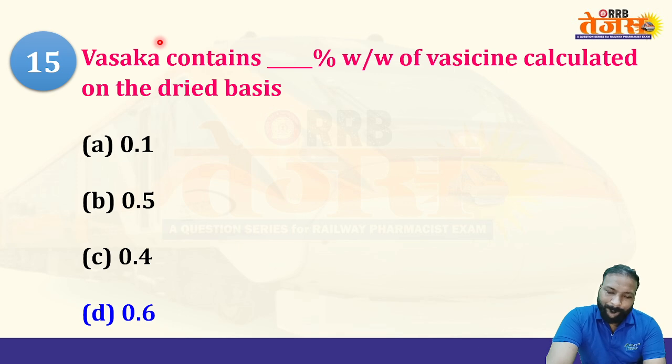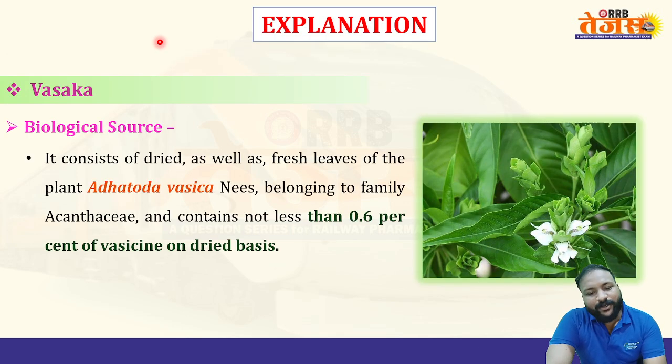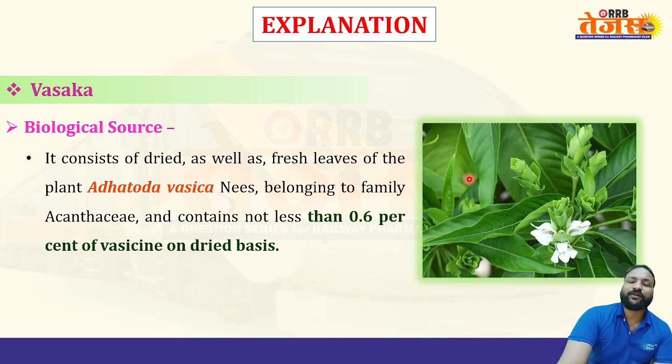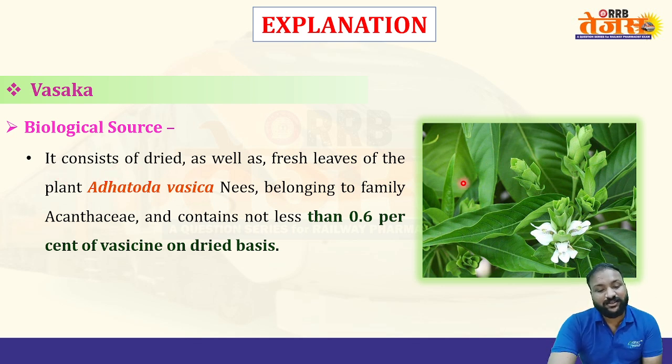The source is obtained from fresh as well as dry leaves of Adhatoda vasica, belonging to the family Acanthaceae, and it contains not less than 0.6 percentage of vasicine on dried basis. So that's the answer for this one.